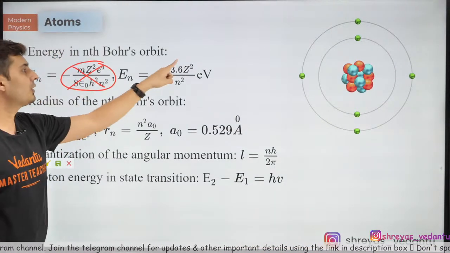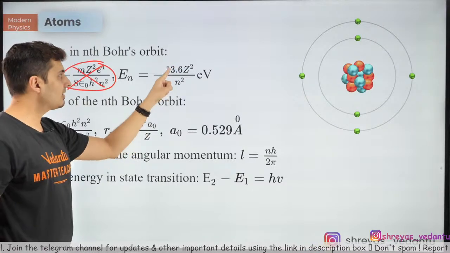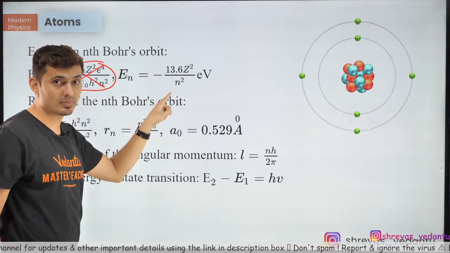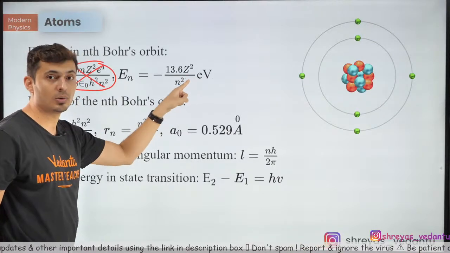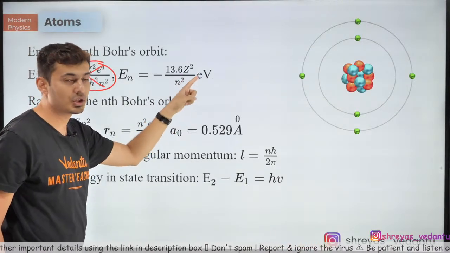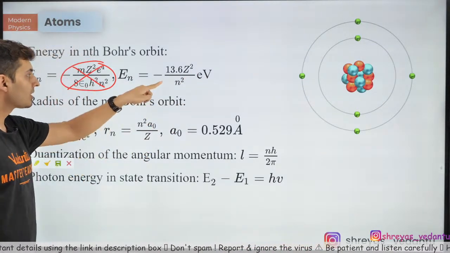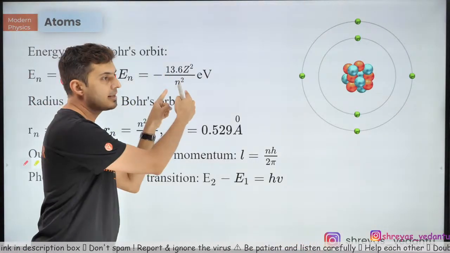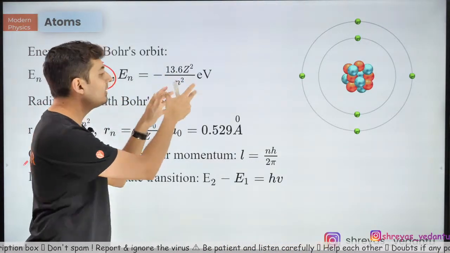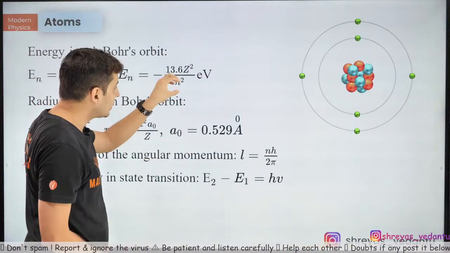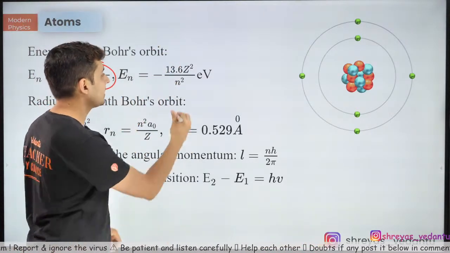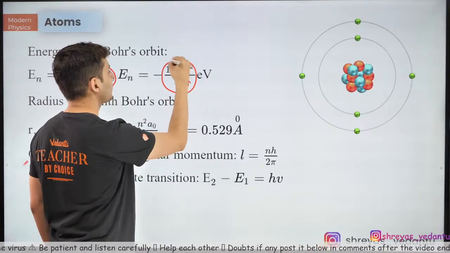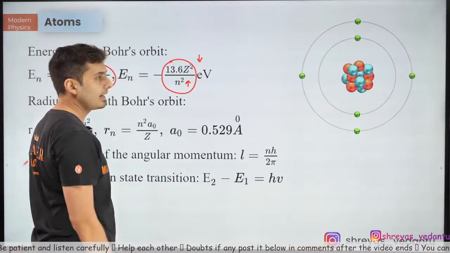The only formula you need to remember is this: minus 13.6 Z square by n square. You should know who is on the top, who is below. Electron volt. Please do not forget the unit. It is not in joules, it is in electron volt. Okay, so this clearly tells me as n increases, the denominator increases, this ratio decreases. So if n increases, this whole ratio will decrease, correct?